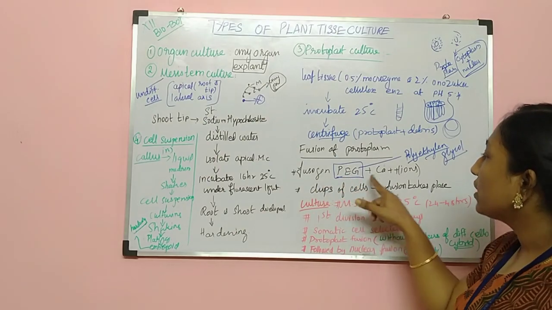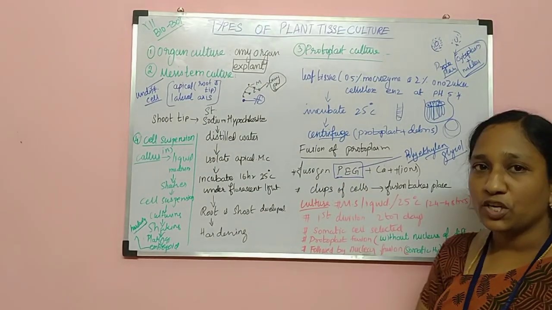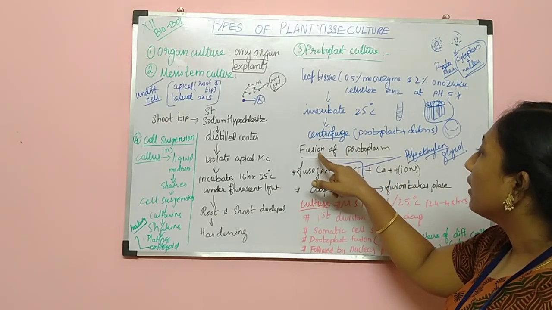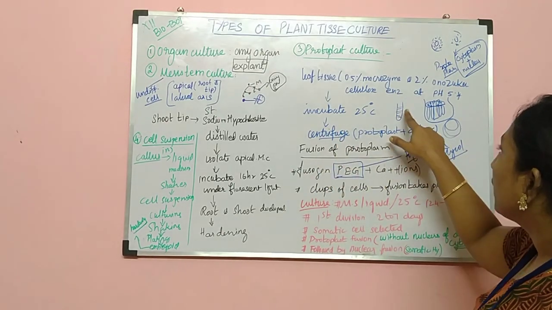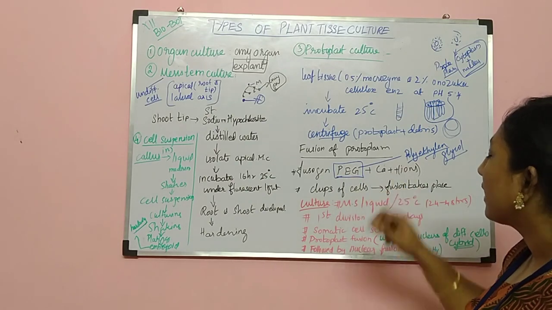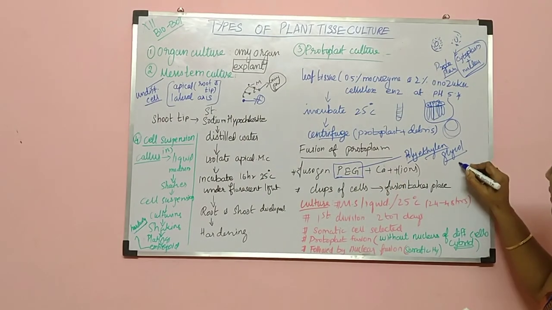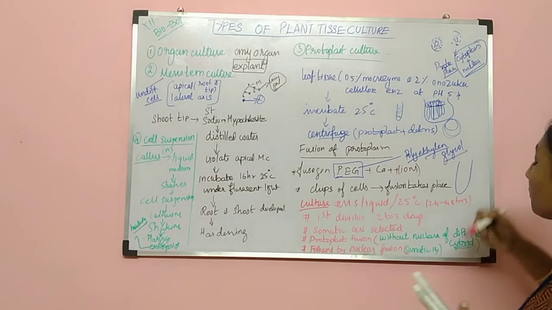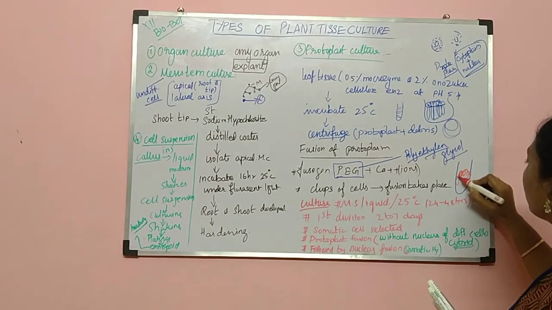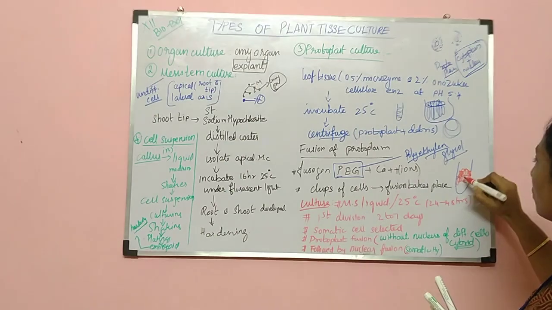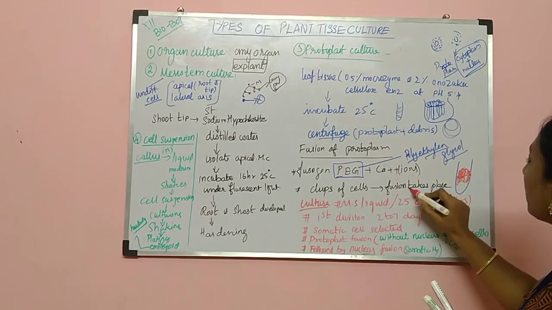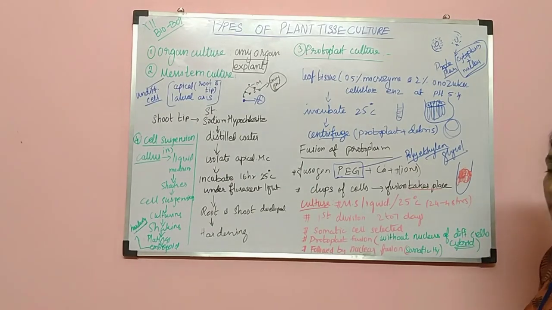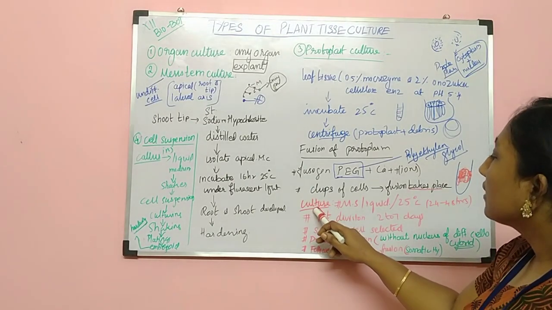Along with the fusogenic agent, we have to add calcium ions. If you add this PEG and calcium ion to the test tube after centrifugation, you can find clump formation here in the test tube. Okay, so this is nothing but the fusion taking place. It indicates the fusion takes place here. Okay, and the next one is culturing.